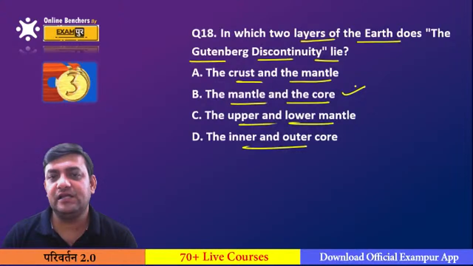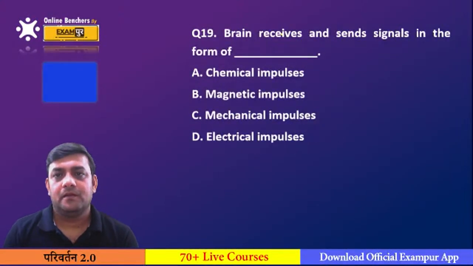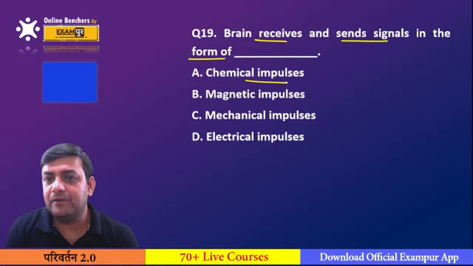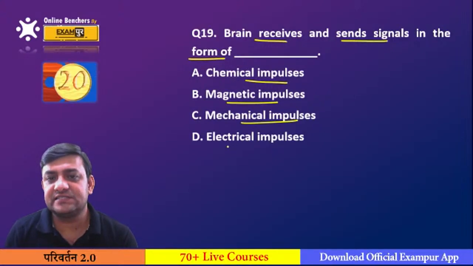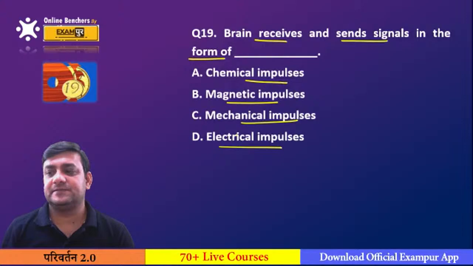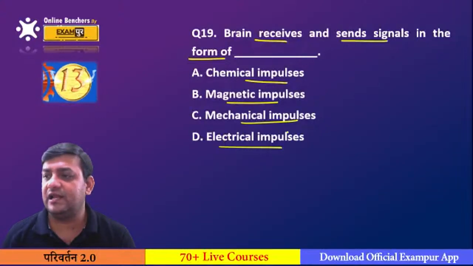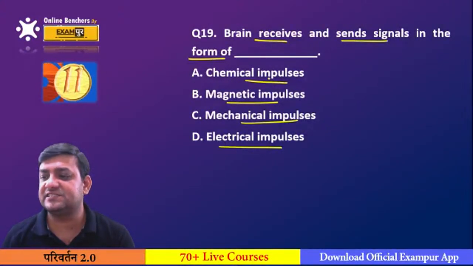This is the mantle and the core. The brain receives and sends signals in the form of chemical impulses, magnetic impulses, mechanical impulses, or electrical impulses. In which of the following forms does the brain receive and send signals?